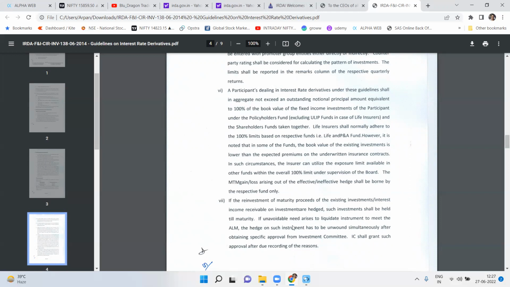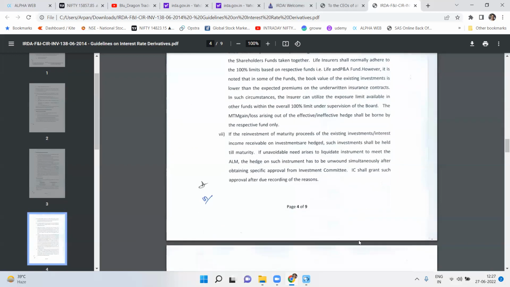This is a point that I completely forgot. If you are hedging the reinvestment profit or investment income, and if there is an unavoidable need to liquidate that instrument, the hedge has to be liquidated or unwound at the same time. And the investment committee shall grant permission after recording the reason.